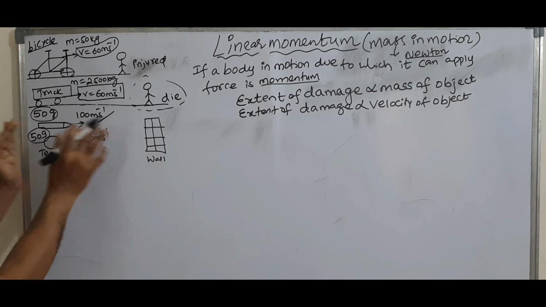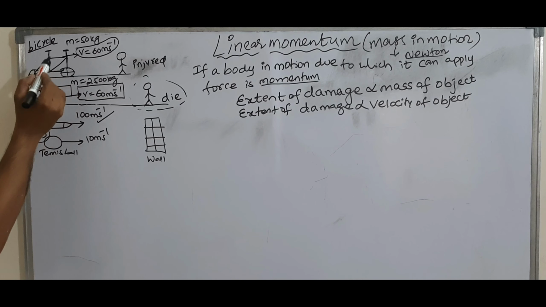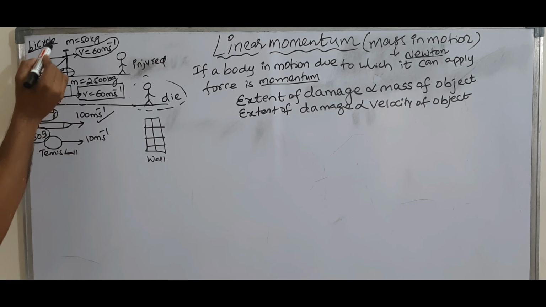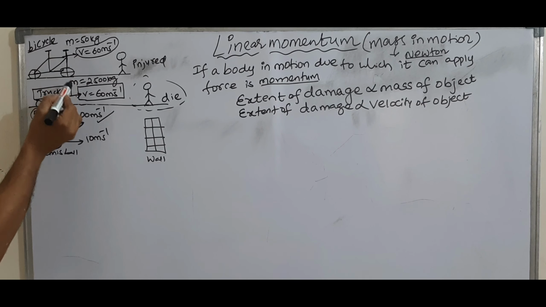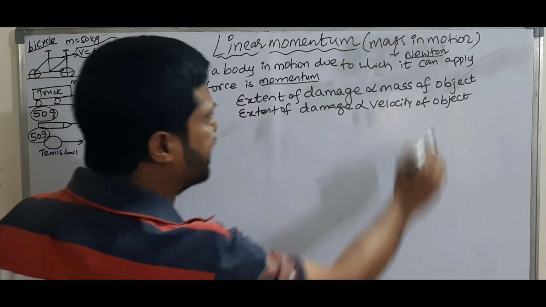If you observe the two examples, here the body is in motion, here the body is in motion. Here the body has mass, here also the body has mass. Already I said, momentum means mass in motion.